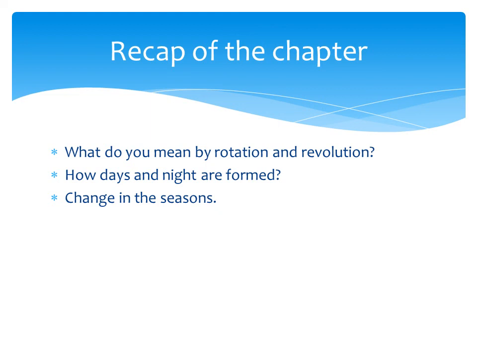So during this, what happens? The hemisphere which receives the direct sunlight has summer. On the other side it will be winter. During the months it will be reversed. Now the northern hemisphere will get the slanting rays, so it is winter. And the southern hemisphere will be tilted to the top and receives the direct sunlight, so it is called the summer season. Like this, the seasons continuously take place.